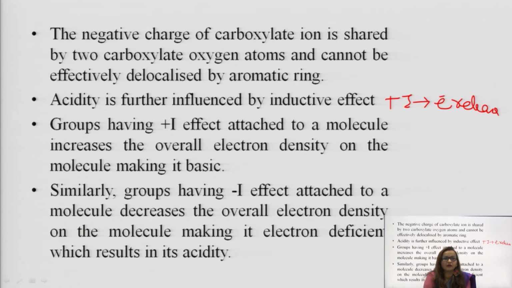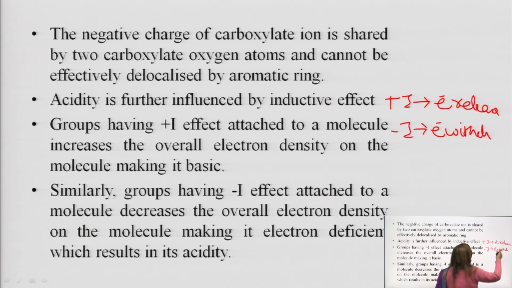And minus I effect, minus inductive effect, means electron withdrawing; they decrease the density of electrons. Acidity is influenced by both these effects. Later in the slides we will discuss that. The groups having plus I effect attached to a molecule increase the overall electron density.